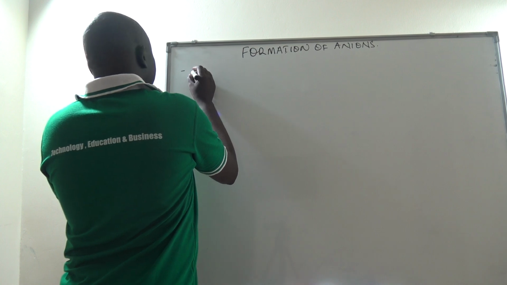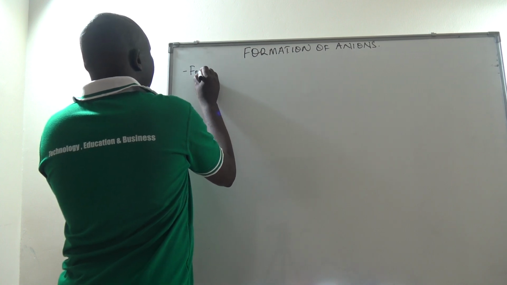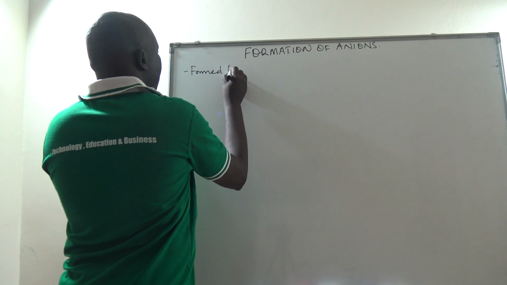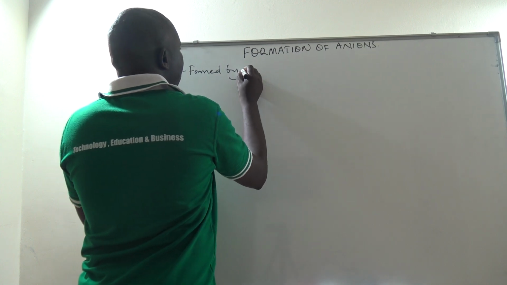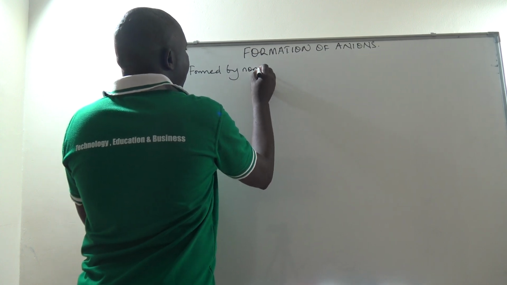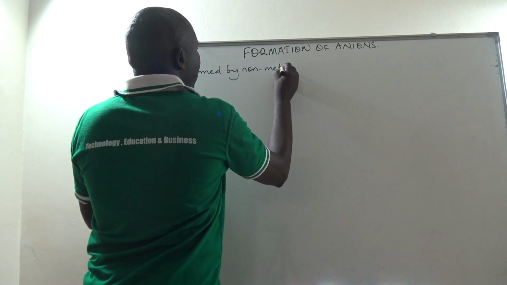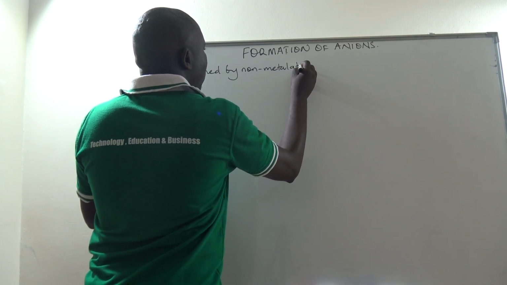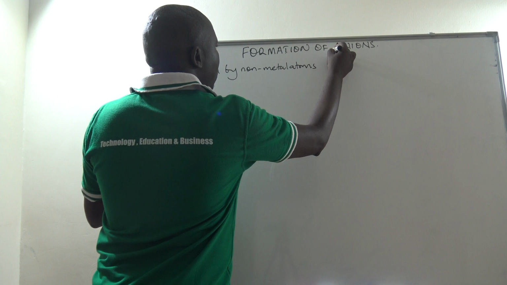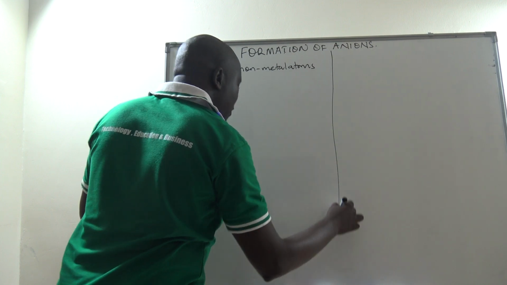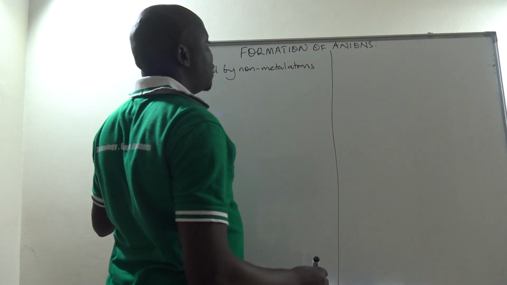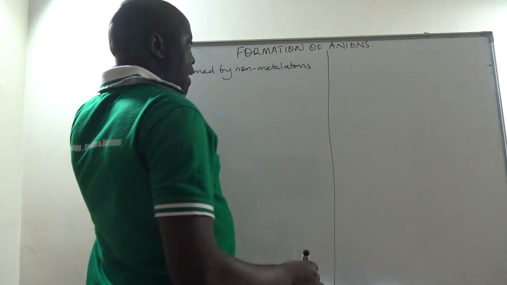Firstly, the anions are formed by non-metal atoms, not the metal atoms. Metal atoms cannot form the anions.